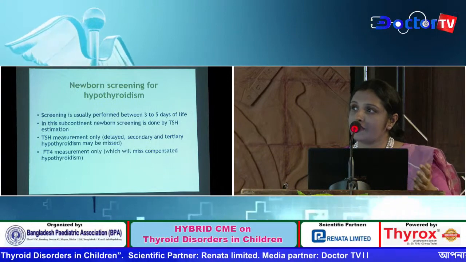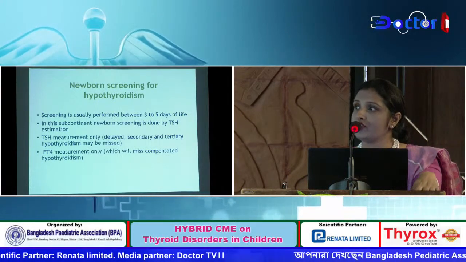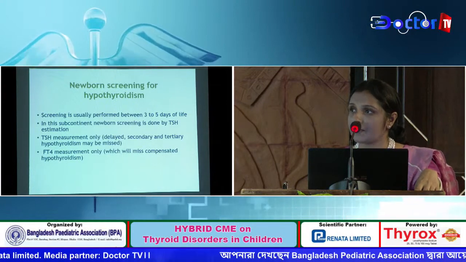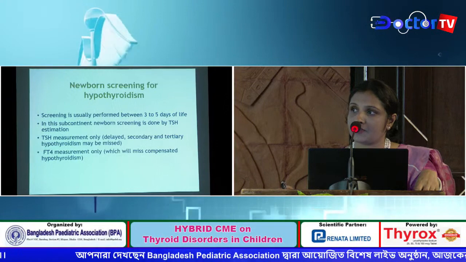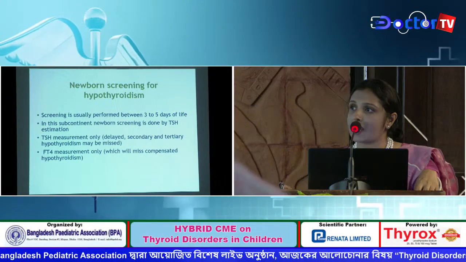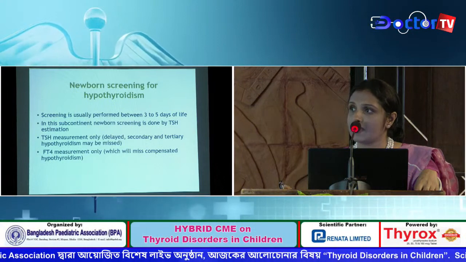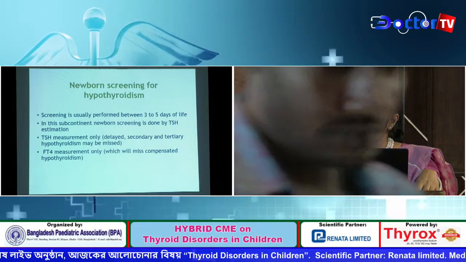Newborn screening for hypothyroidism. Screening is usually performed between 3 to 5 days of life. In this subcontinent, newborn screening is done by TSH estimation. If we measure TSH only, delayed secondary and tertiary hypothyroidism may be missed. If only FT4 is measured, it will miss compensated hypothyroidism.